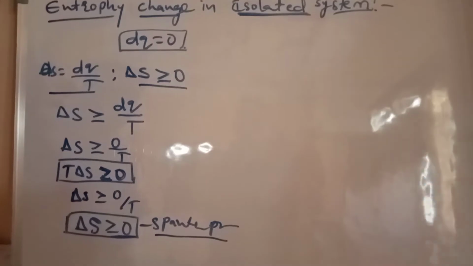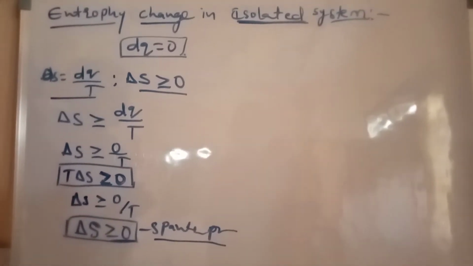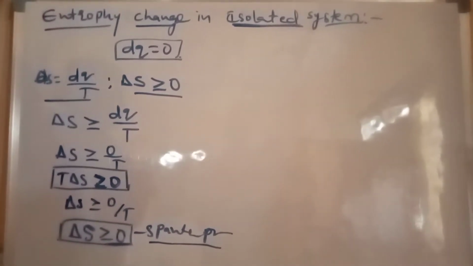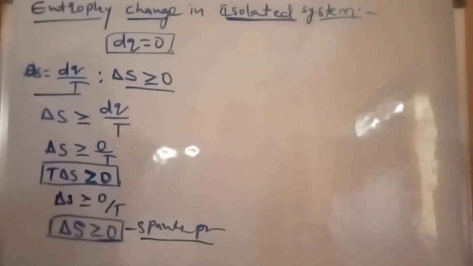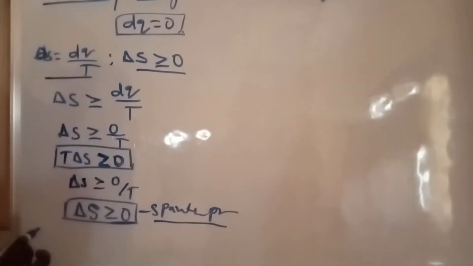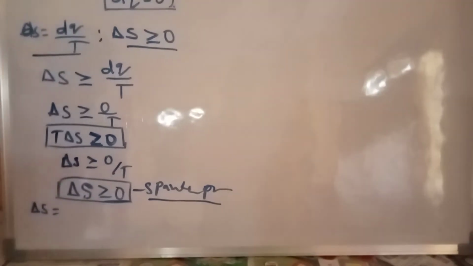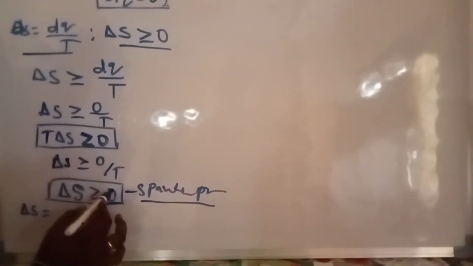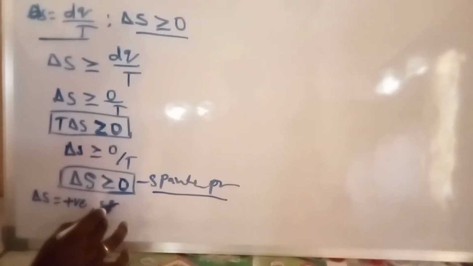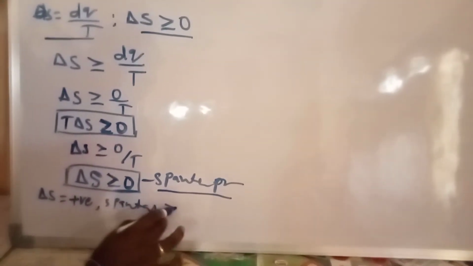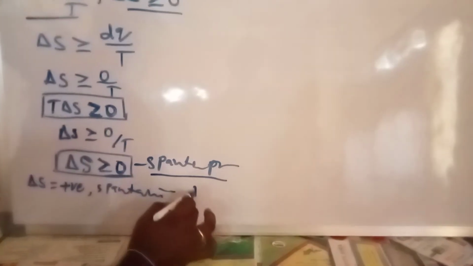But from the second law of thermodynamics, all spontaneous processes are irreversible. The first thing to check is whether the delta S value is negative or positive. Here the delta S value is greater than 0, which means a positive value. This process is a spontaneous process, as well as an irreversible process.